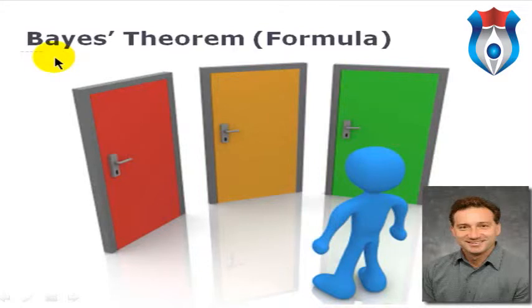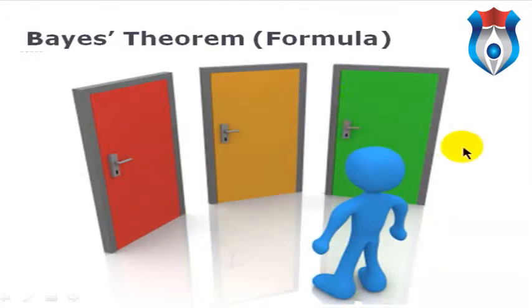Hello, David Harper of the Bionic Turtle with a brief tutorial on Bayes' theorem or Bayes' formula, a basic idea in probability that turns out to have profound implications in practice. To illustrate it, consider my friend here, the stick figure character, facing a decision among 3 doors. But first consider he has no prior information. He is unknowing. He is ignorant. This is an unconditional probability, really.